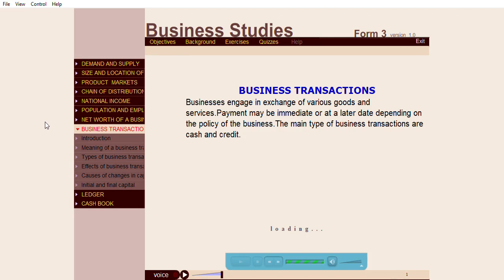Business transactions. Businesses engage in exchange of various goods and services. Payment may be immediate or at a later date, depending on the policy of the business. The main types of business transactions are cash and credit.